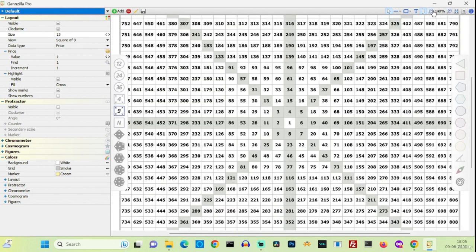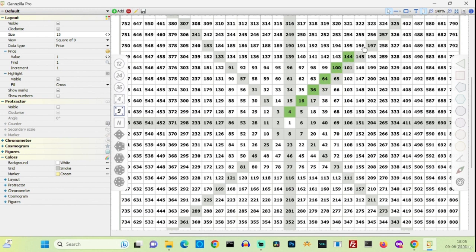Now let me zoom it down. 9, 25. It is making a whole square. And look at here, 4, 16, 36, 64, 100, 12 square 144, 14 square 196, 16 square is like this, 18 square is like that. It is going up like this. That is square of even, and this is square of odd.